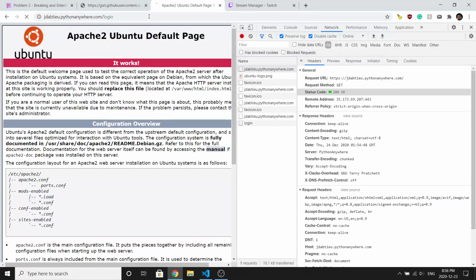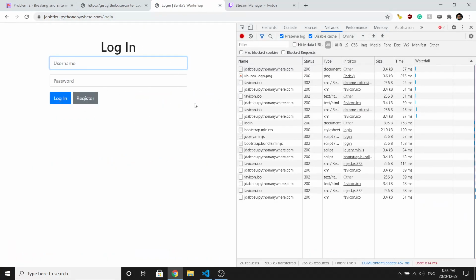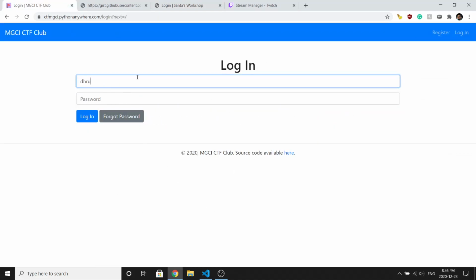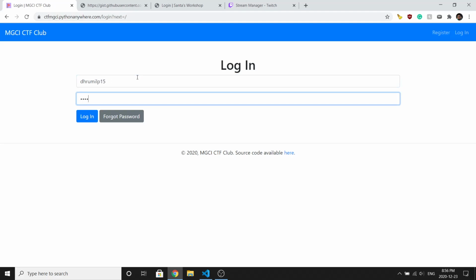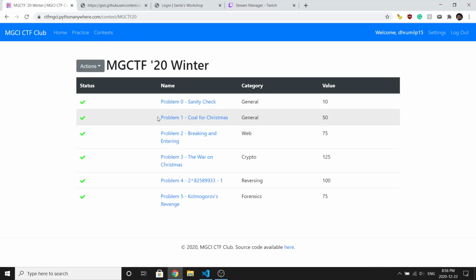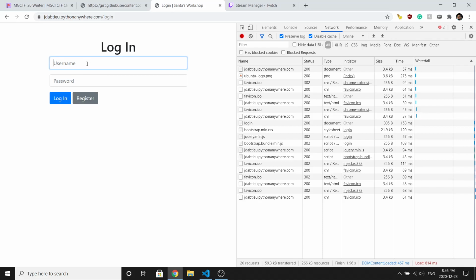So slash login. We have some username and password. It looks similar to the login for this page, but it's not the same login. That's not a problem. I made an account on this called Stream Friends. I'll just access that again.